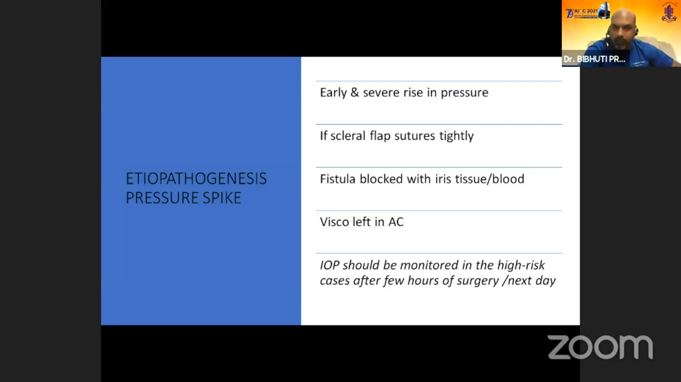If the scleral flap is sutured tightly, the fistula is blocked with iris tissue or blood, or visco is left in the anterior chamber, these are the patients who should be monitored in the postoperative phase for early rise of the pressure. Or if the patient complains of severe pain or throbbing pain with vomiting, the bandage should be opened up, and these patients should be evaluated for early rise of the pressure also.